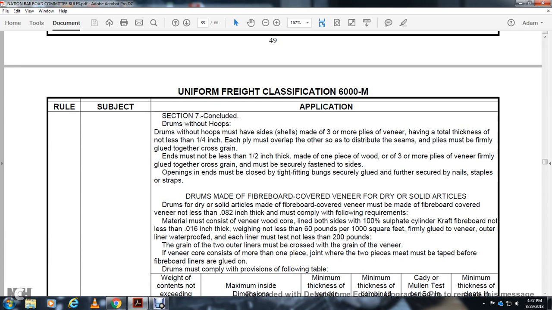Alright, section 7 concludes drums with a hoop. The drum with the hoops must have the side made of 3 or more plies of veneer, having a whole thickness of not less than a quarter inch. Each ply must overlap the other. The distributed seams of the ply must be firmly glued together and cross grained. Ends must not be less than 1/2 inch thick, made of 1 piece of wood or 3 or more plies of veneer firmly glued together with the cross grain, and must be securely fastened to the side. The open end must be closed with a tightening fitting, securely glued and further secured with nails and stapled in strips.